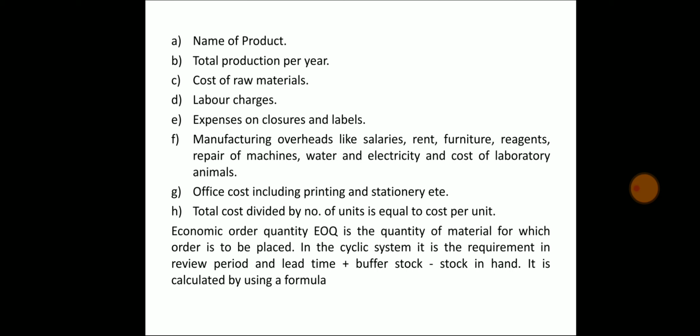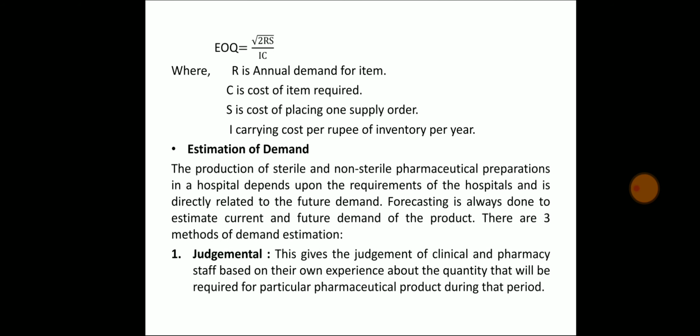It is calculated by using a formula. As you can see in this slide, the formula is given.